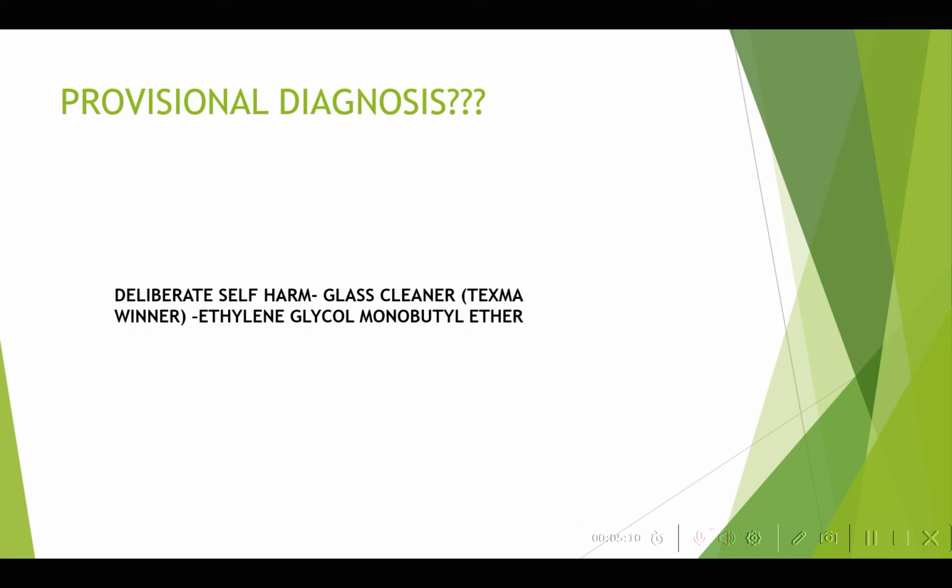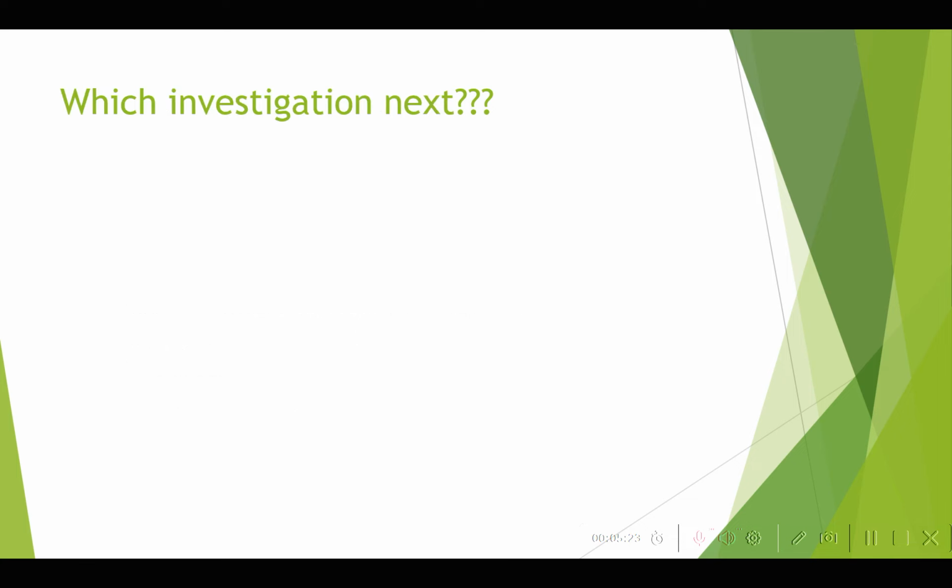Okay, so because she came with deliberate self-harm, that is one thing. Then she had mild to moderate depression and diabetes, a case of MODY, as you said. Yes, you're right, case of MODY. So which investigation would you like to do next? For her, the one investigation I would like to do is the anti-GAD antibody, which is within normal limits.